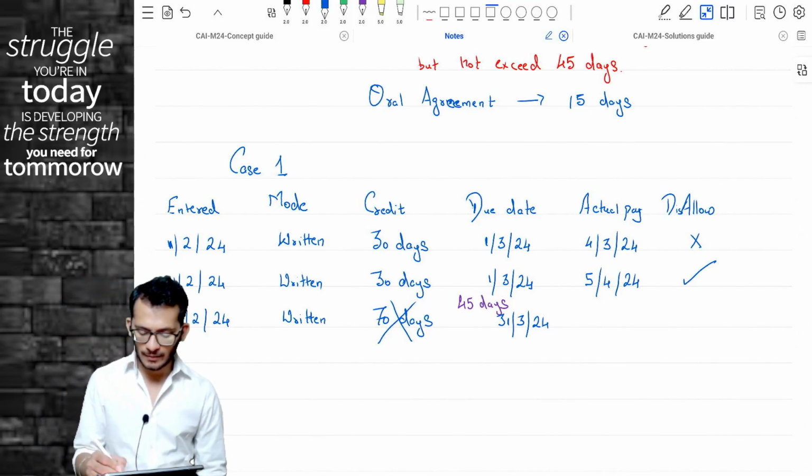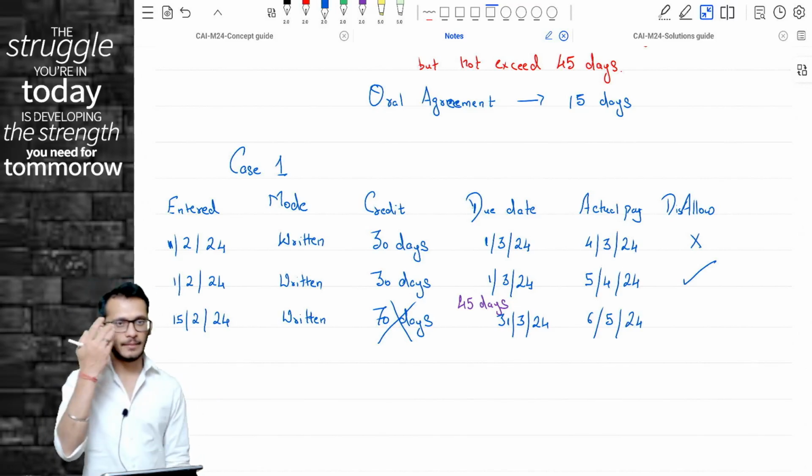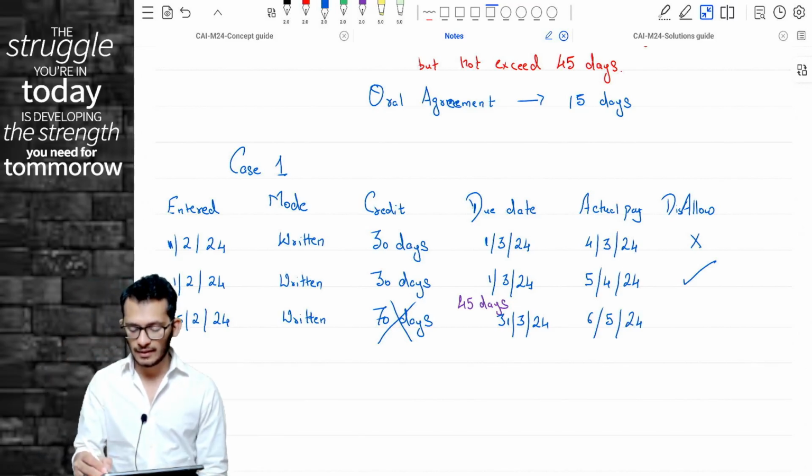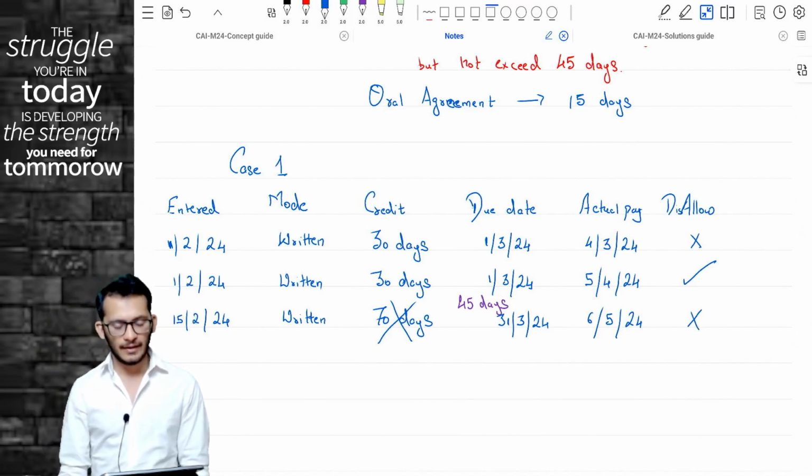Rahul, I made the payment only on 6th May. Income tax will come and say, I'm sorry, you have not made the payment on time. Therefore, the payment is disallowed and will be allowed in the year of final payment.